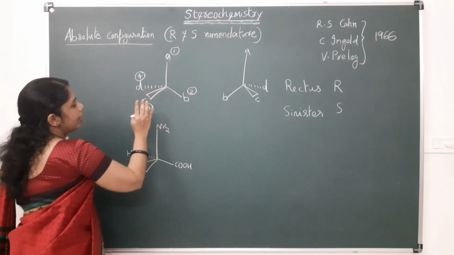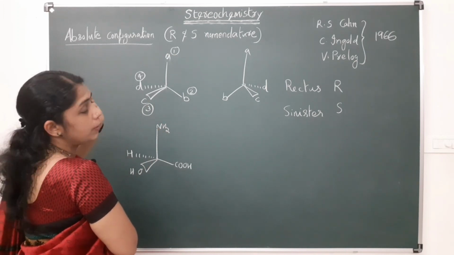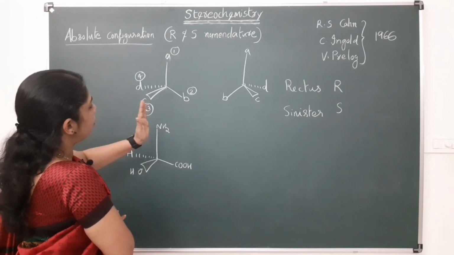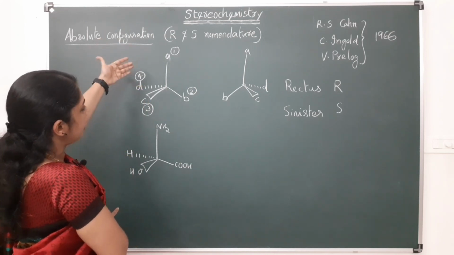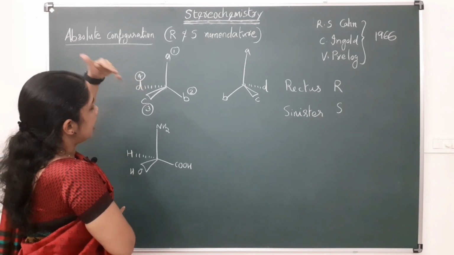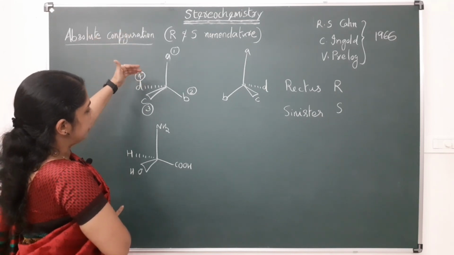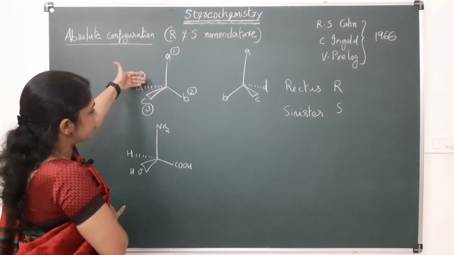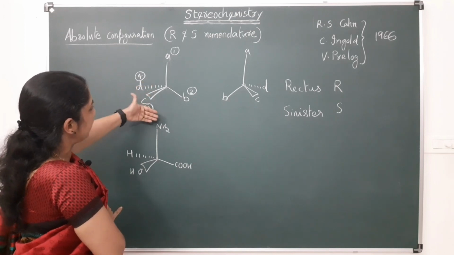And after this, we have to view the molecule in such a way that the lowest priority must be away from the viewer. So, I am viewing the molecule from this side. This is the lowest priority. This is away from me, that is, it is away from this plane. This is the back of this board, the back of the plane.